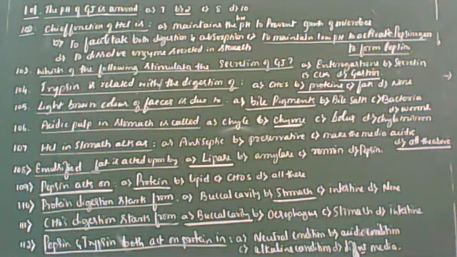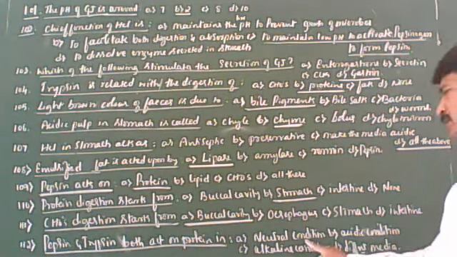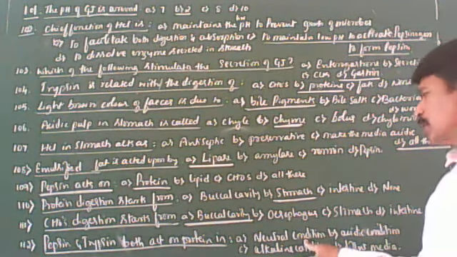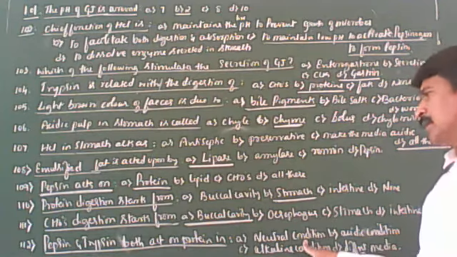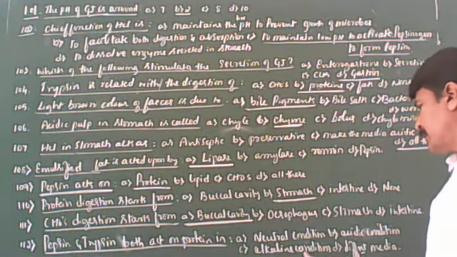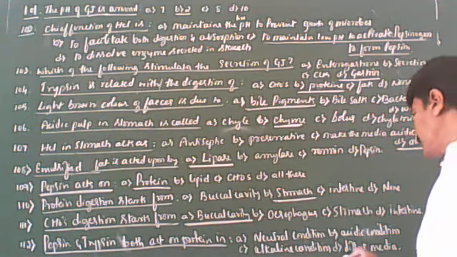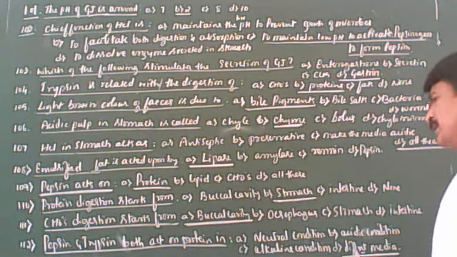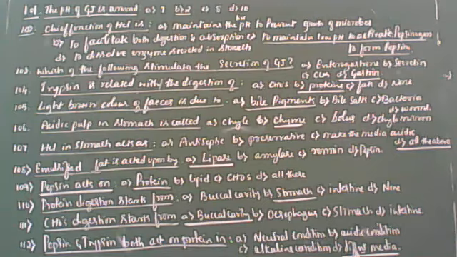The pH of the pancreatic juice is 8 to 9. So pepsin at 1.5 to 2 is acidic, then trypsin at 8 to 9 is alkaline. So different media is the correct answer, students. That you should keep in mind.